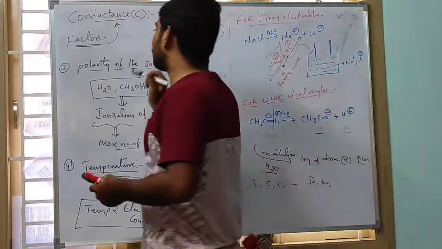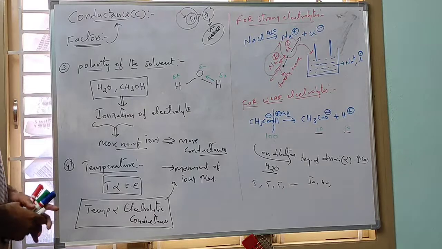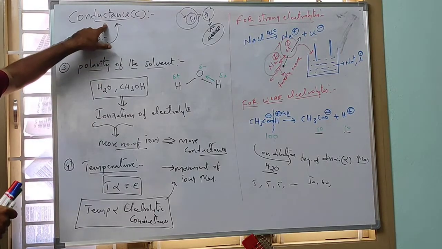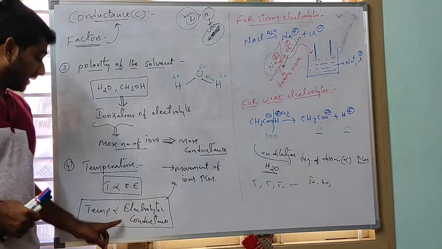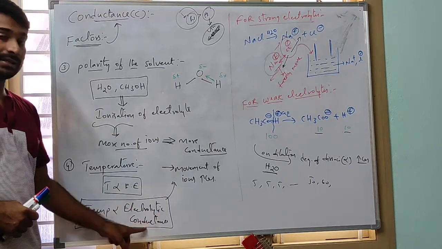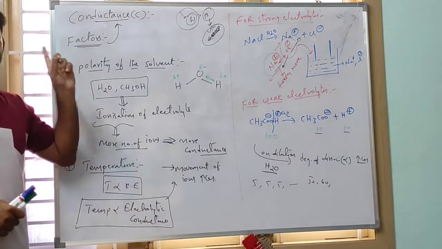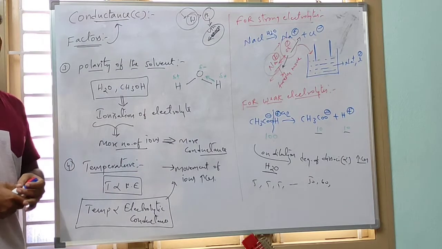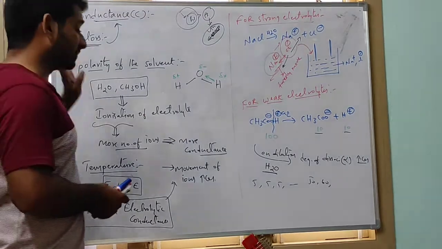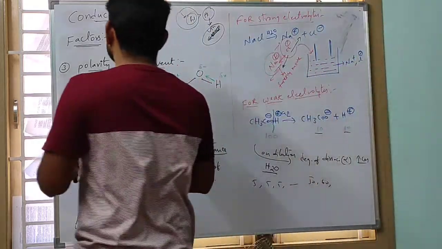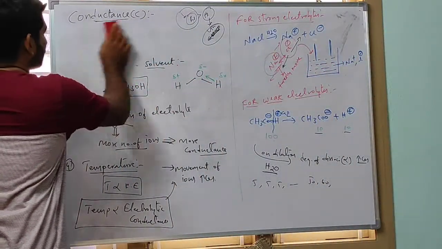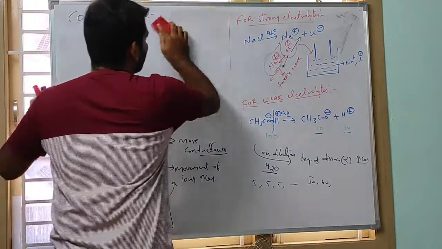Okay, so these are the few factors that influence the conductance of an electrolytic solution. I am talking about electrolytic conductance. Here temperature is directly proportional only for electrolytic, not electronic. Electronic conductance decreases. Okay, right? Next, specific conductance.